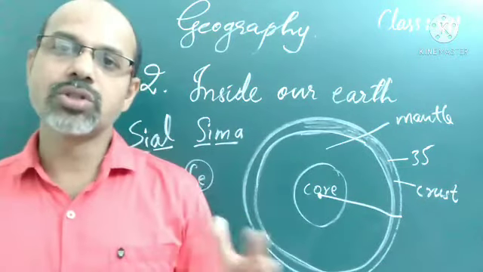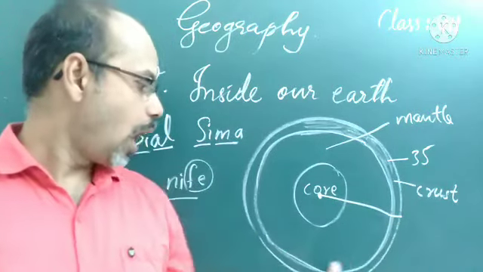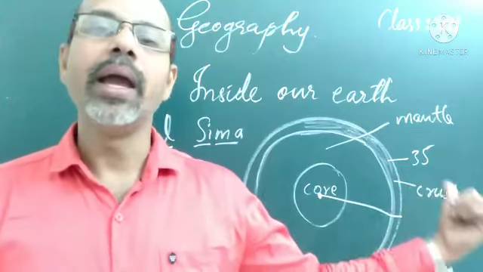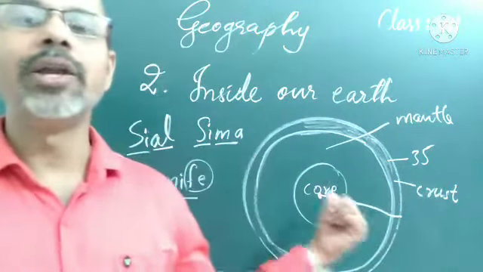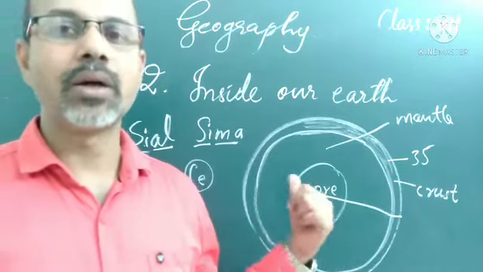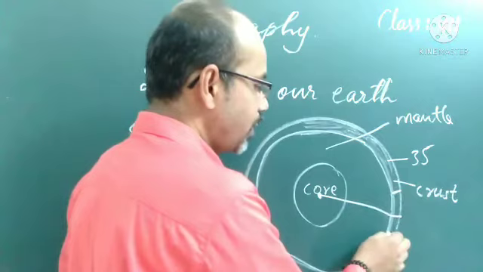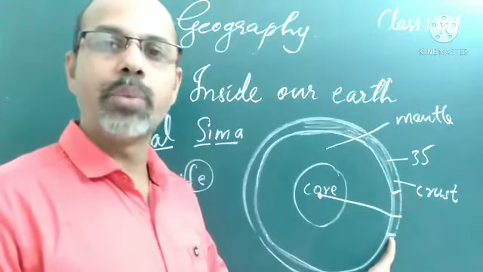The crust forms only about 1% of the volume of the earth. We know the outer layer of the earth is the crust, about 1% only. About 84% is the mantle, and the remaining 15% is the core. You can see the percentage of the crust is 1%.